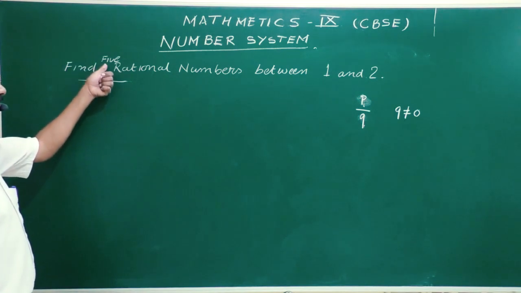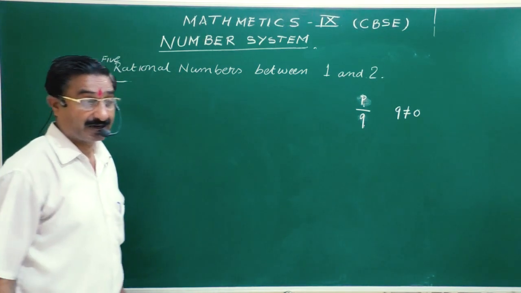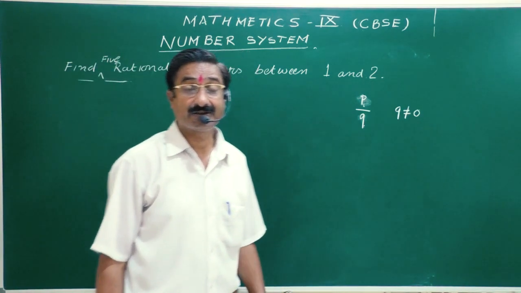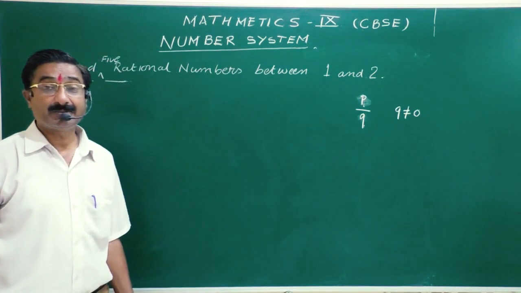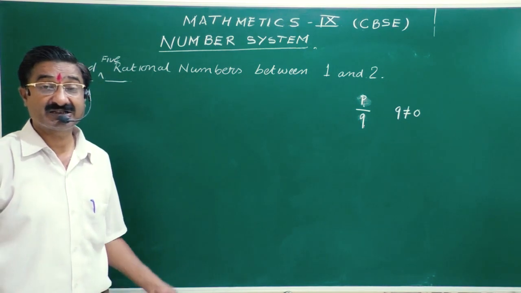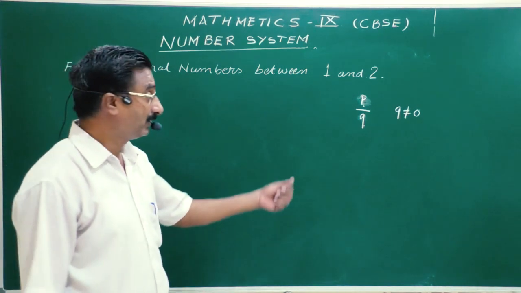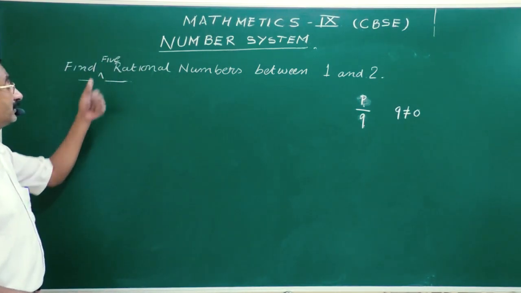But what is the condition written? That is 5. And you must know that there are infinite rational numbers between two numbers. So you can write down infinite numbers between 1 and 2. That part will be discussed later on. But now here we will find out 5.